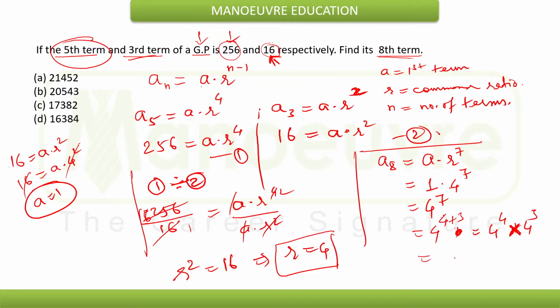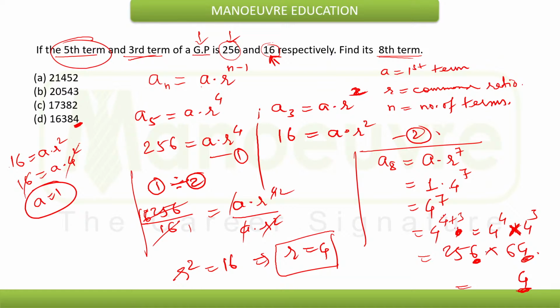This will be 256 into 4 cube, which is 64. If I multiply this, the unit place will naturally come as 4, since 6 4s are 24, and at the unit place I have 4.